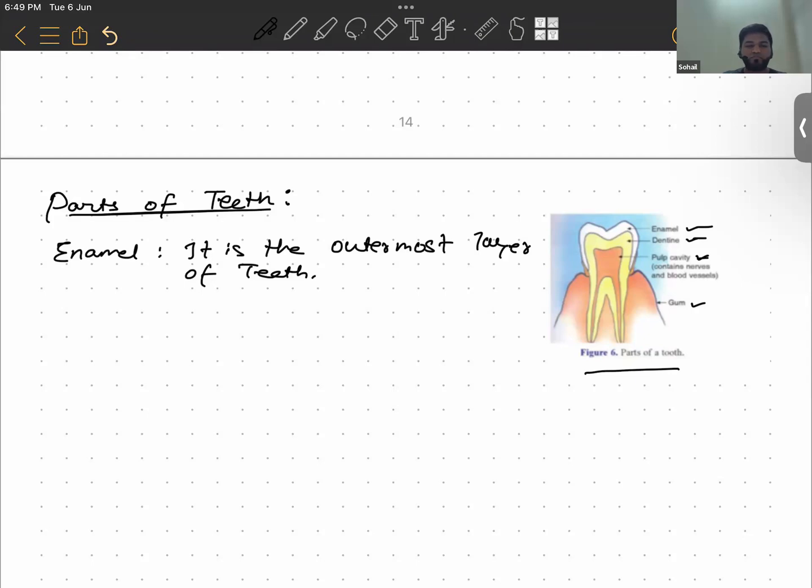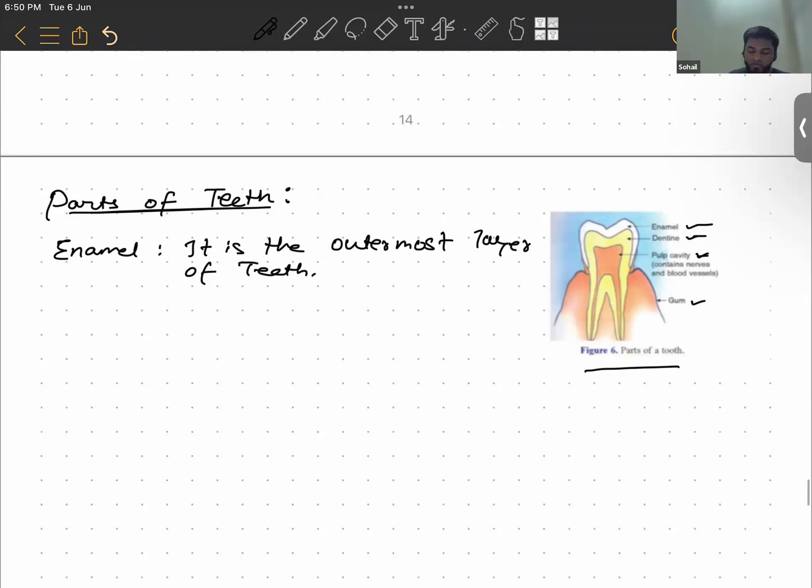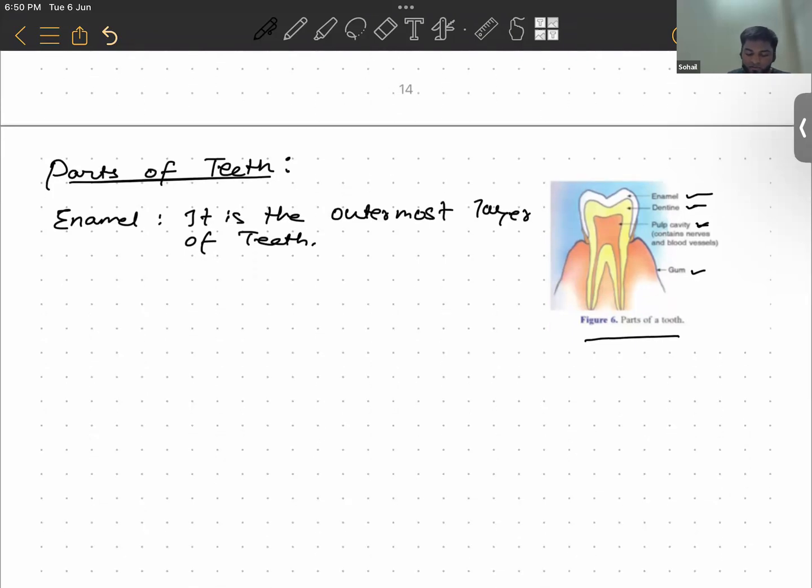Enamel, very good. So not bone, it's the enamel in our buccal cavity that is the hardest substance in our body. So you need to remember these two things about enamel: it is the outermost layer of the teeth, and it is the hardest substance in our body.